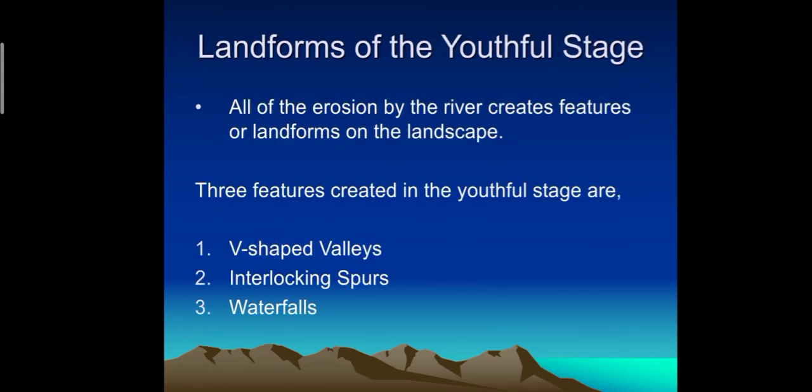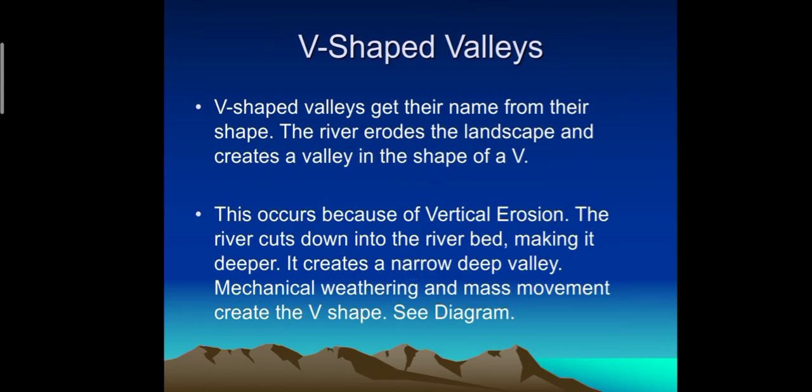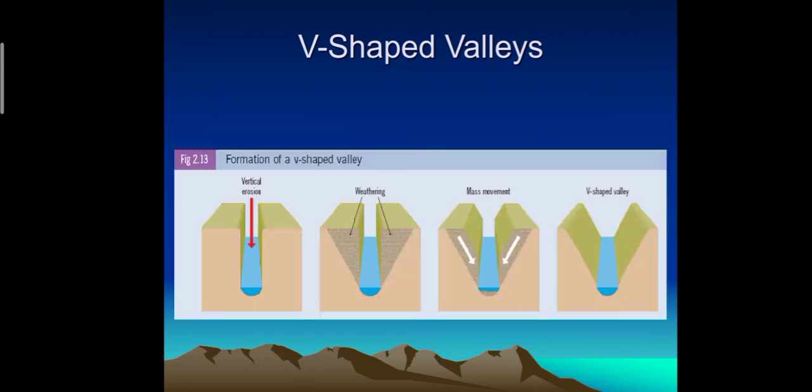As we discussed, the landforms of the youthful stage are V-shaped valleys, interlocking spurs, and waterfalls. So what is a V-shaped valley? This occurs because of vertical erosion. The river cuts down into the riverbed. Mechanical weathering and mass movement create the V shape. Here you can see in the picture the formation of a V-shaped valley.